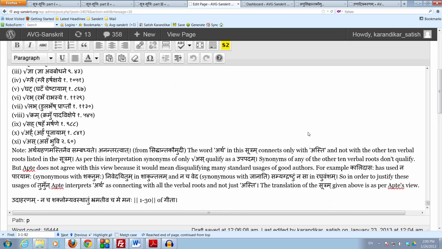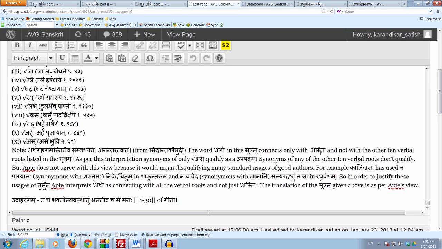For Kalidasa has used na parayamaha, synonymous with shaknumaha. Nivedayitum, so we see tumun being used here in Shakuntalam, and then na veda, synonymous with janati. Veda and janati, same meaning. Samyak drashtum na sa in Raghuvamsham. So these are standard usages. Not only these, there are many others which would otherwise be against this sutram.